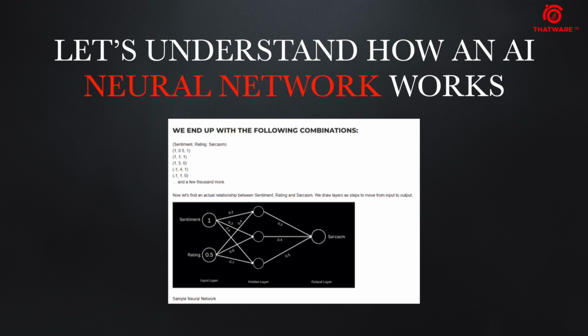We will draw the layers to move from input to output. As you can see, the sentiment and the rating lead to the sarcasm. Sentiment and rating act as the input layer. The middle layers act as the hidden layers, which is where the training set tries to understand the pattern, and then comes the output, which is what we are trying to understand. We are trying to understand which review has the highest sarcasm and which has the lowest, or just trying to understand sarcasm out of this. So sarcasm will be our output layer.